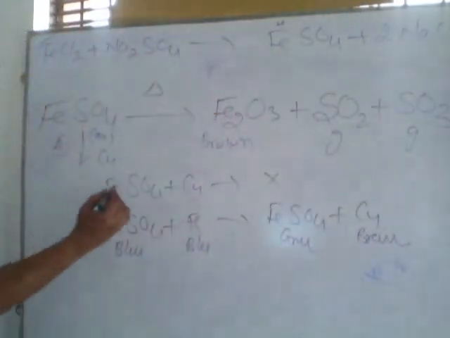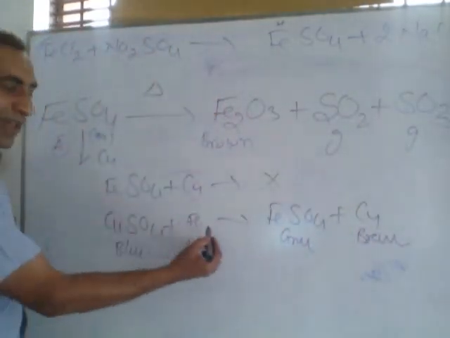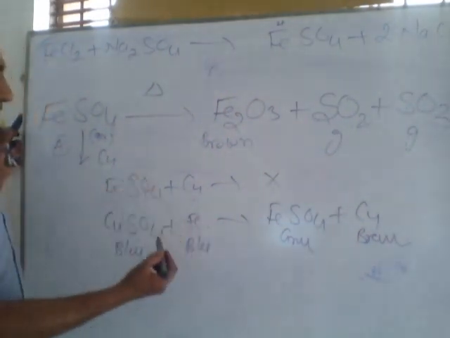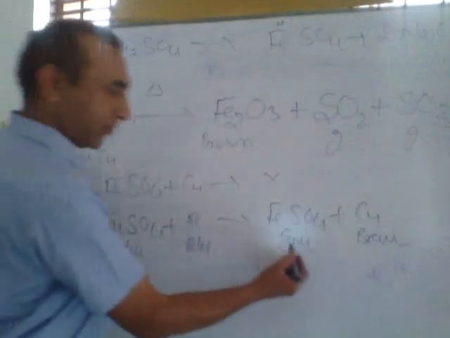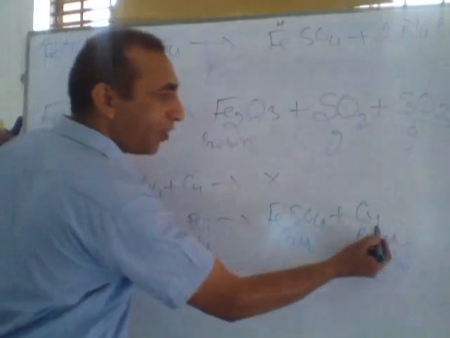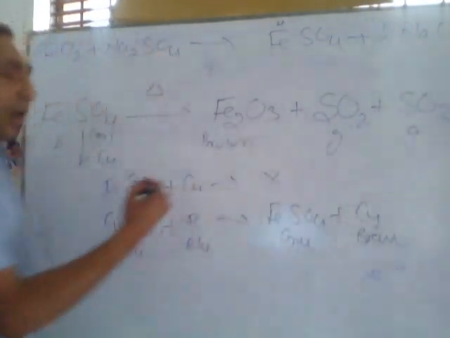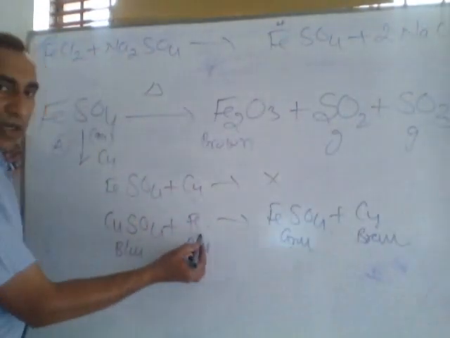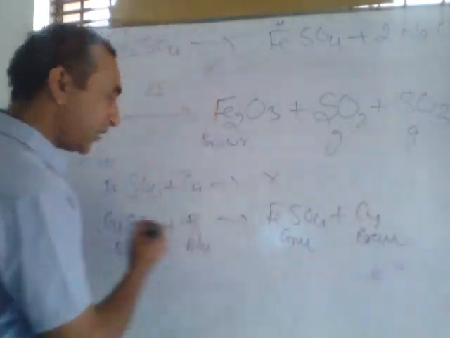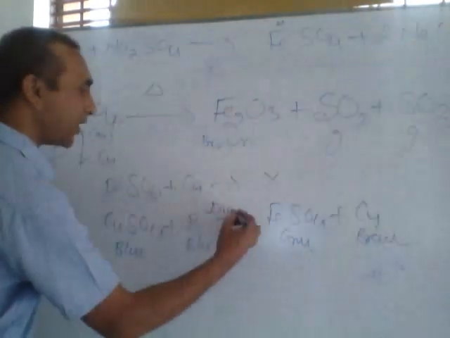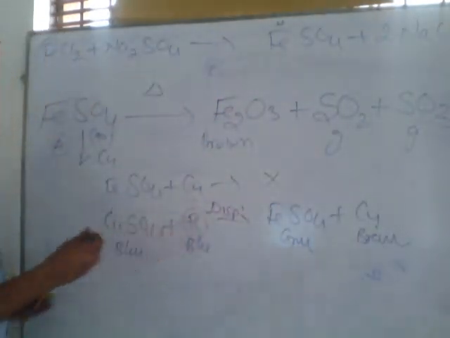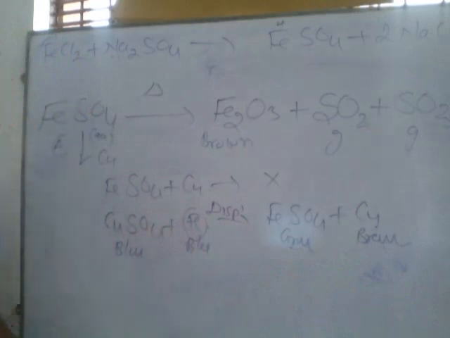So if we dip some nails of iron in copper sulfate solution, after the reaction the color of the solution becomes green due to formation of FeSO4, and the copper metal is deposited on the surface of the iron metal, so its color converts from black to brown, and this reaction is called a displacement reaction. Displacement reaction means copper is replaced by iron.